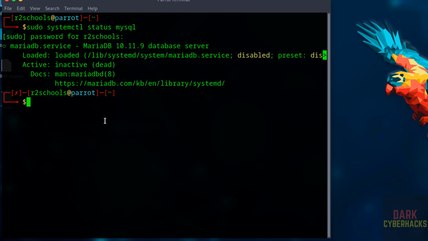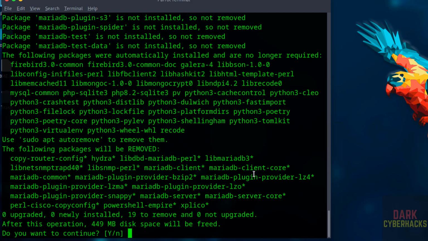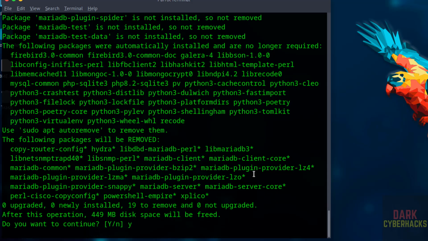Okay, but I am going to install MySQL latest version, that is 8.0.40. So I am going to uninstall this one. Sudo apt-get remove --purge mariadb*, type and hit enter.